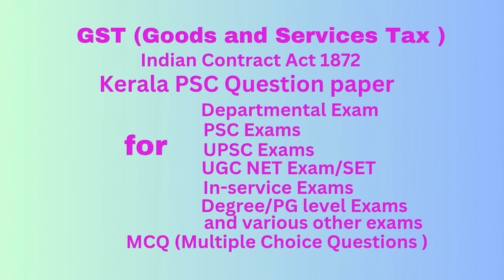Question number 89. Consent is not said to be free when it is caused by option C, coercion. Option A, mutual understanding. Option B, kinship. Option C, coercion. Option D, free will. Correct answer option C, coercion.